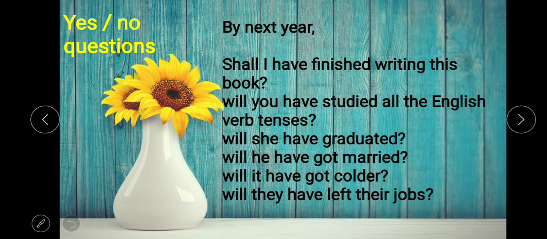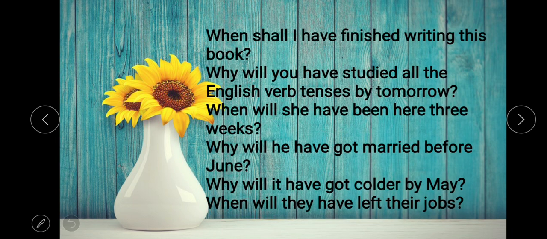Next, interrogative sentences. First, yes no type questions. So we have to put will or shall at the starting of the sentence, and then the subject, and then have. Shall I have finished writing this book by next year? Or by next year will you have studied all the English verb tenses? We have to put only will or shall at the starting. So these are yes no type questions.